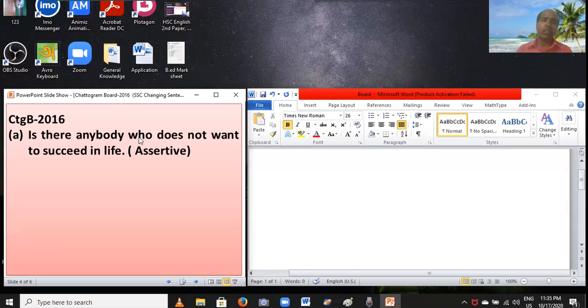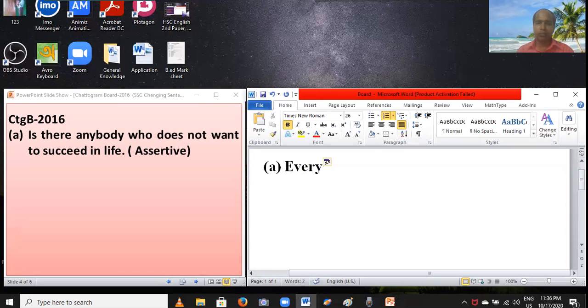"Is there anybody who does not." You have to cut "Is there anybody who does not", and then you have to set everybody, E-V-E-R-Y-B-O-D-Y, everybody. Dear students, if you find this formula, "Is there anybody plus who plus negative plus V1", while changing into assertive you have to set everybody instead of "Is there anybody".